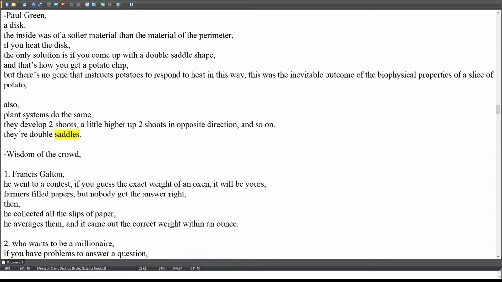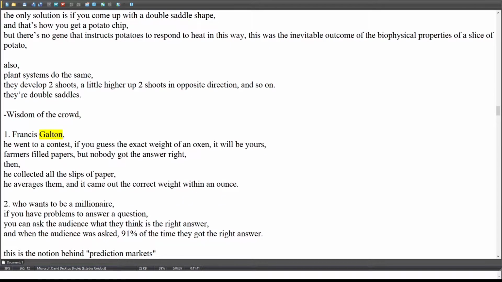They're double saddles. Wisdom of the crowd. 1. Francis Galton. He went to a contest.